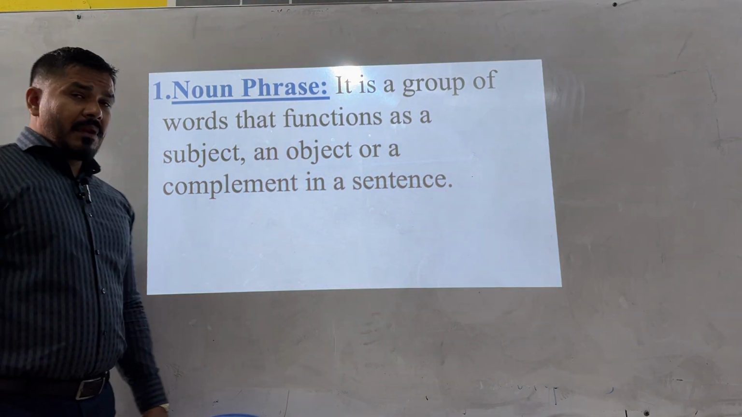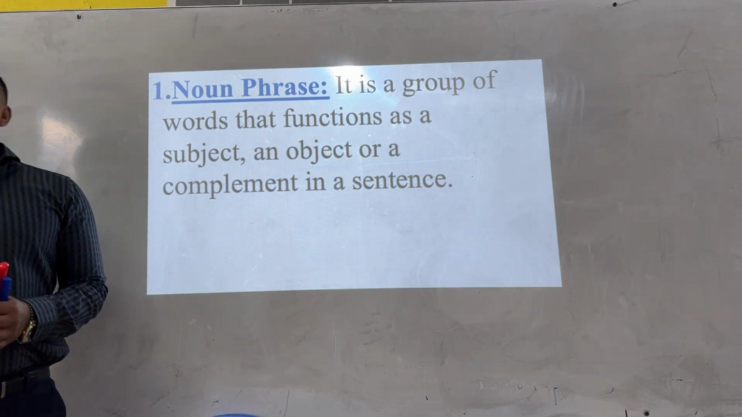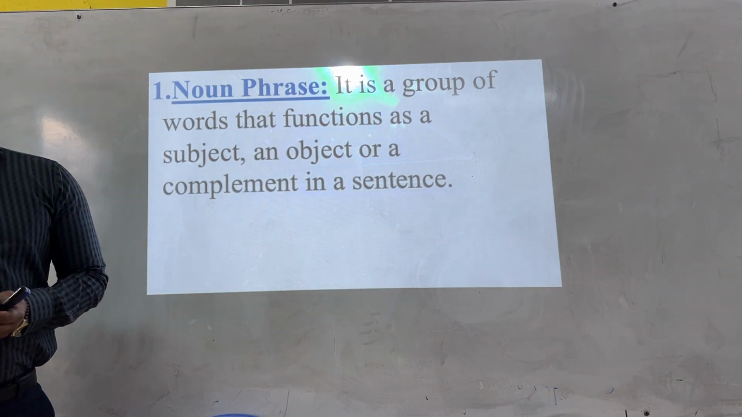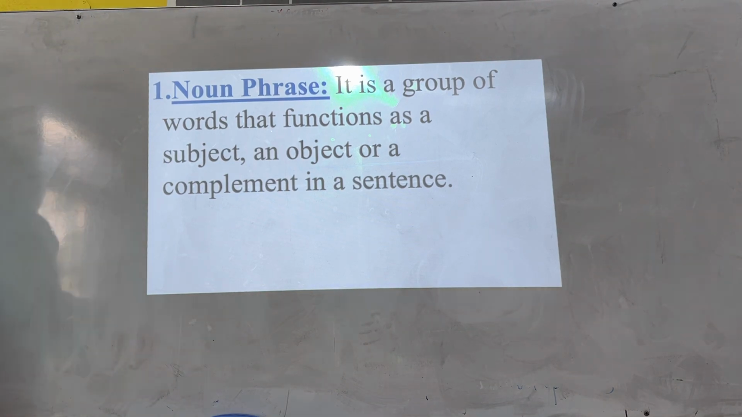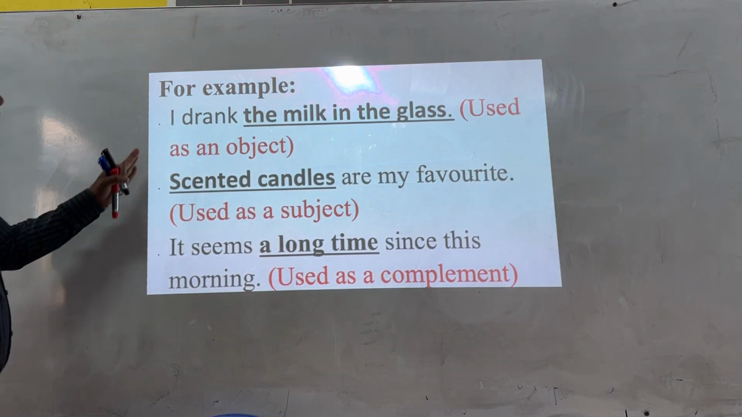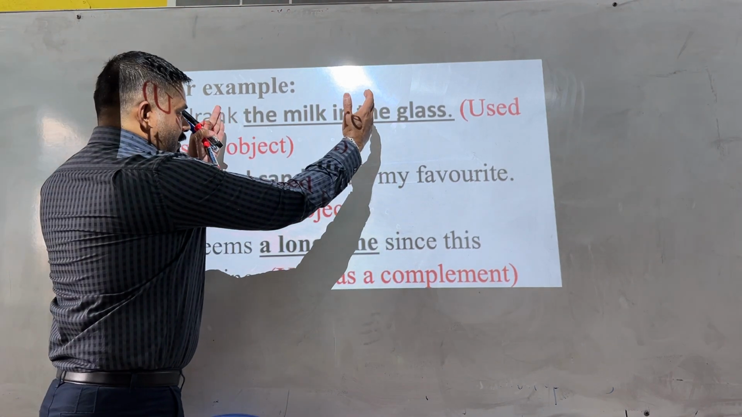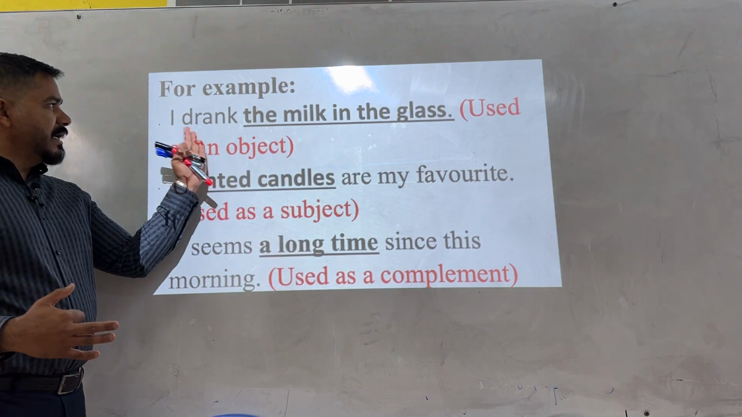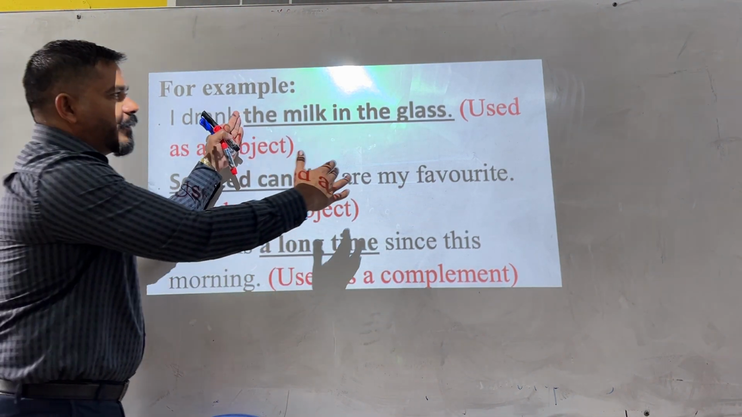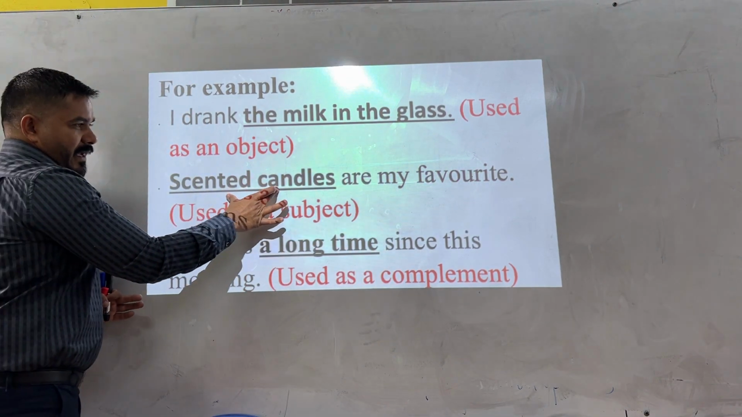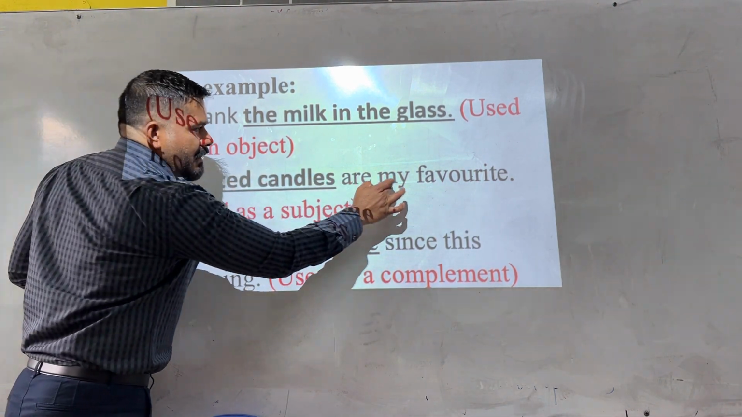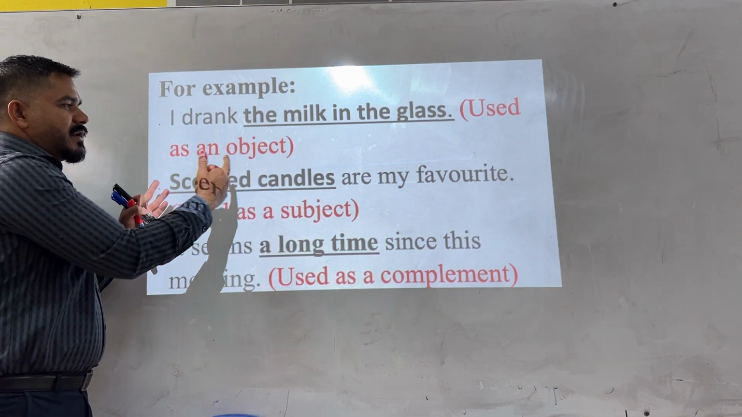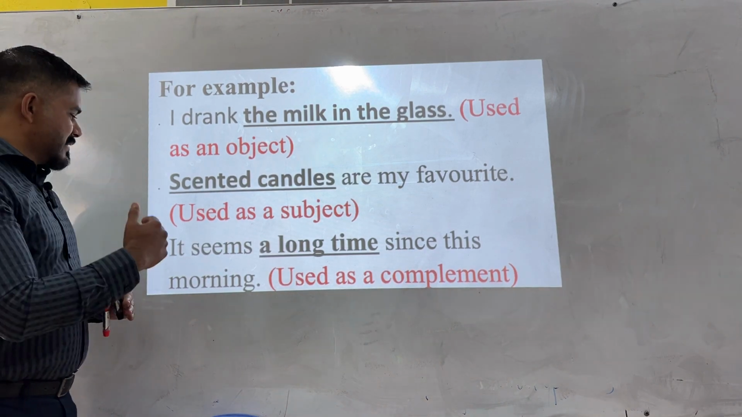What is our first type? Noun phrase. As I told you, it's a group of words that function like a noun in a sentence. What is a noun? A noun is used as a subject or object in the sentence, right? Or a complement. Let's see in the examples, guys. I drank the milk in the glass. I drank what? That's your noun phrase, and it is used as an object. I is the subject, drank is the verb, and this whole phrase is functioning as an object. Then, read this sentence without this phrase: blank are my favorite. What is your favorite? Scented candles. So scented candles is a noun phrase used as the subject of the sentence.